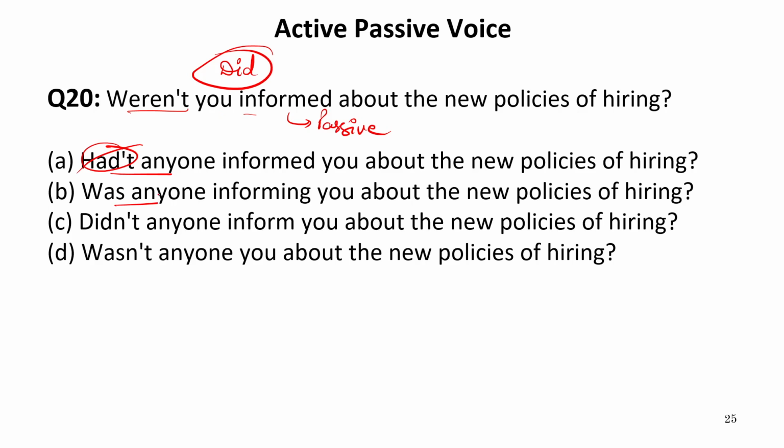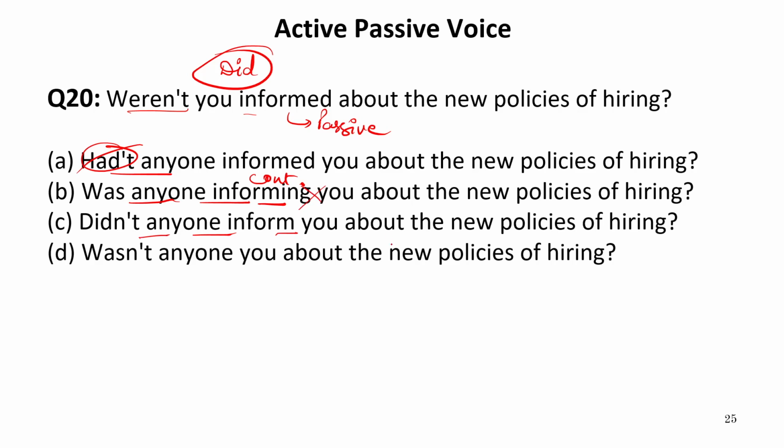"Was anyone informing you?" Now, "informing" is continuous tense, and continuous tense only occurs if the passive voice contains "being." So this again cannot be the answer.